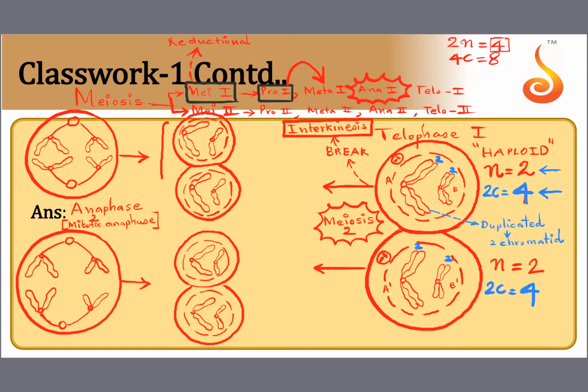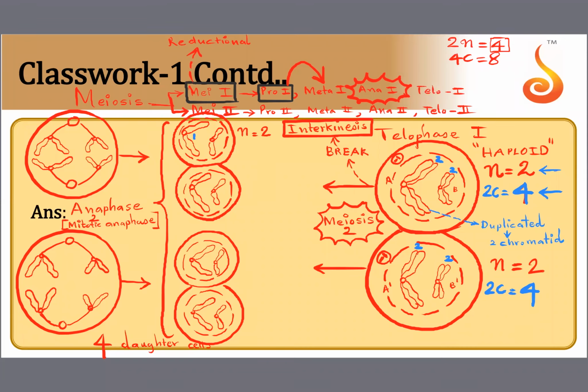So totally, by the time meiosis is over, we have 4 daughter cells. Yes, N is equal to 2. Now see, the DNA is also 2 only, because the chromosome is in unduplicated condition.